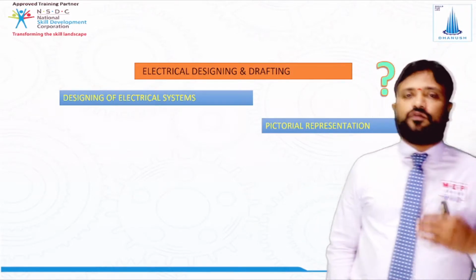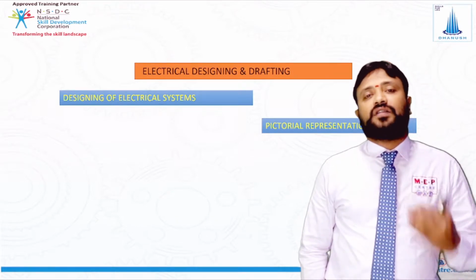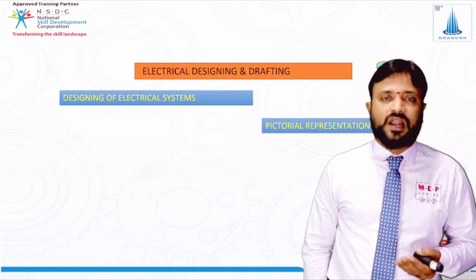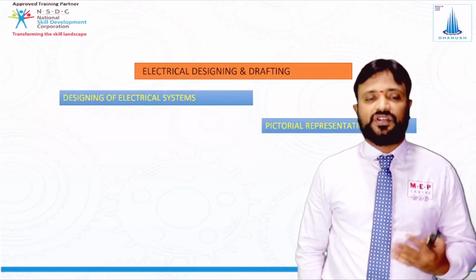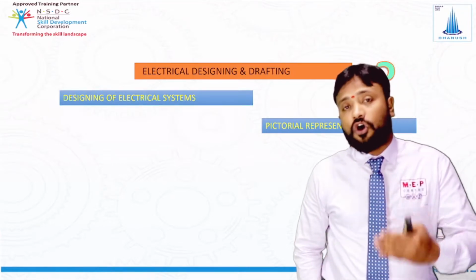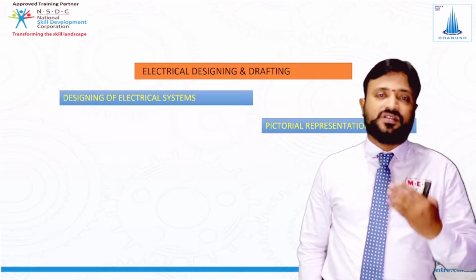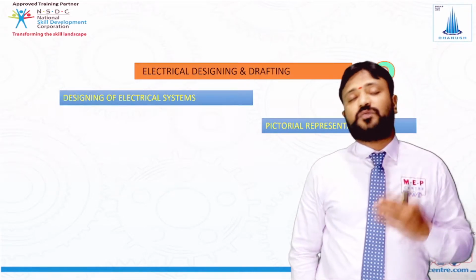So design means calculations. For example, for a building you get an architecture layout. For that architecture layout you need to do the total load calculations, lighting calculations, then AC calculations, then transformer sizing, generator sizing, cable sizing. These are all calculations which are called design. Okay, so this design is perfect.